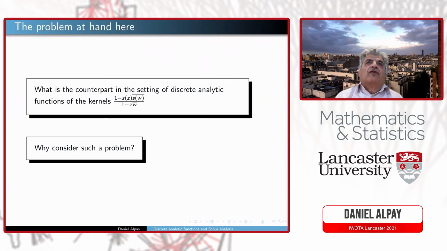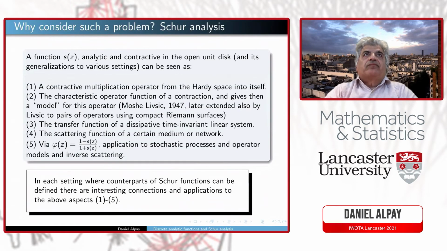So the two questions we have are: what are the counterparts, in the setting of discrete analytic functions, of these kernels, and why consider such a problem? To give some motivation for why consider such a problem, I would like to discuss very briefly linear system theory in the classical setting, to see that we can maybe have some counterpart in the discrete analytic setting.